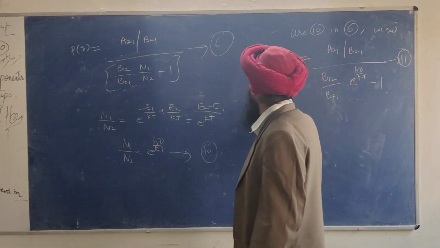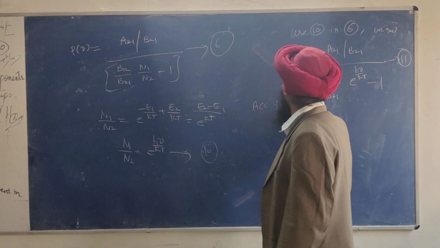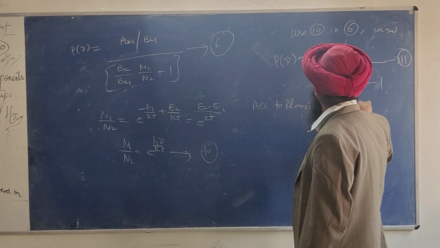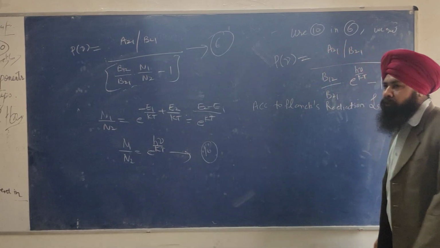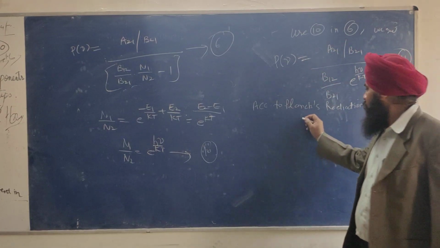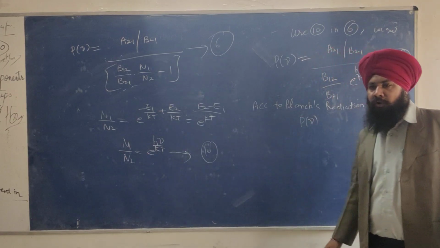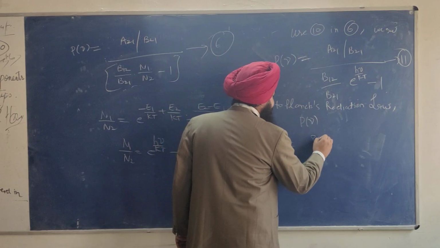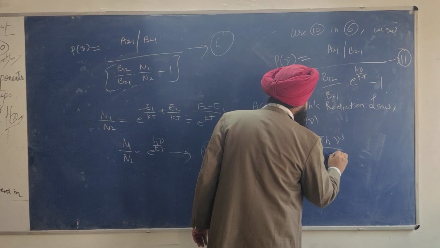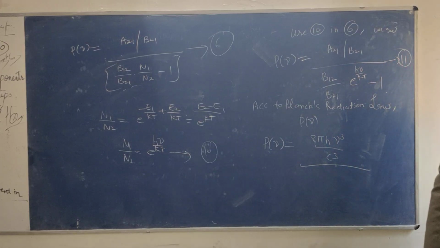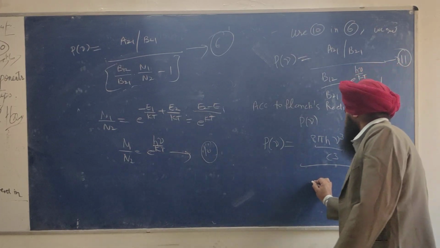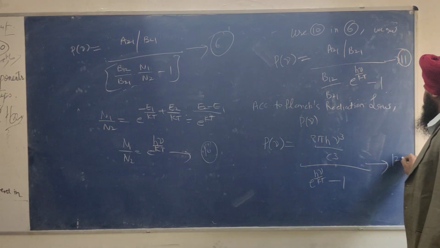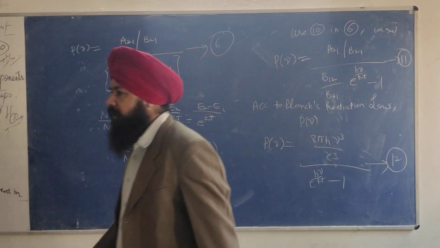According to Planck's radiation law, rho nu is defined as this formula, which we have done in the lower classes: 8 pi h nu cube upon c cube divided by e raised to power h nu upon kT minus 1. Give it equation number 12.